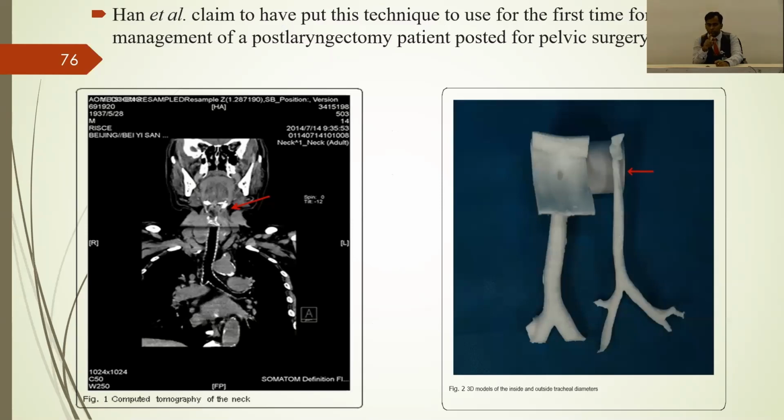This patient is posted for hip surgery. So they want to know which tracheostomy tube can be replaced. So for that reason, they have done the 3D printing. The right side image, what you're seeing, is the 3D printing. That arrow mark is a narrowing of the trachea. This is the module. So in that trachea, you can definitely see which number tracheostomy tube can easily go.